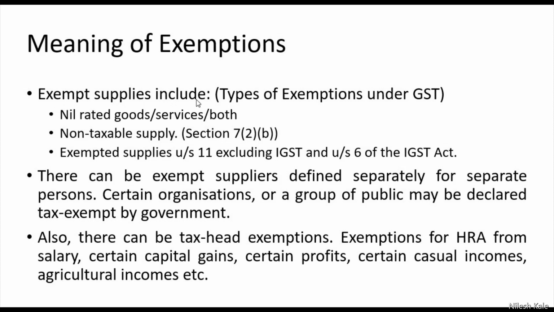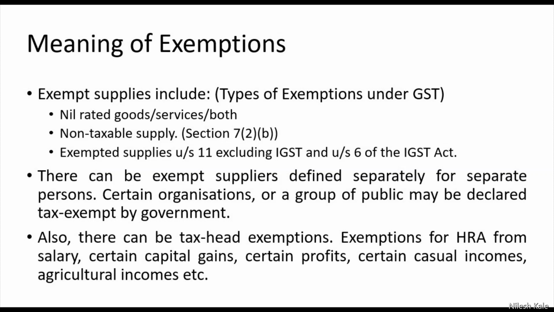Exempt supplies include nil rated goods or services or both, non-taxable supplies under section 7 to B, and then exempted supplies under section 11 of CGST Act and section 6 of IGST Act, excluding the IGST, which is not included in this section, right? So this complete point, the first point, is very important.